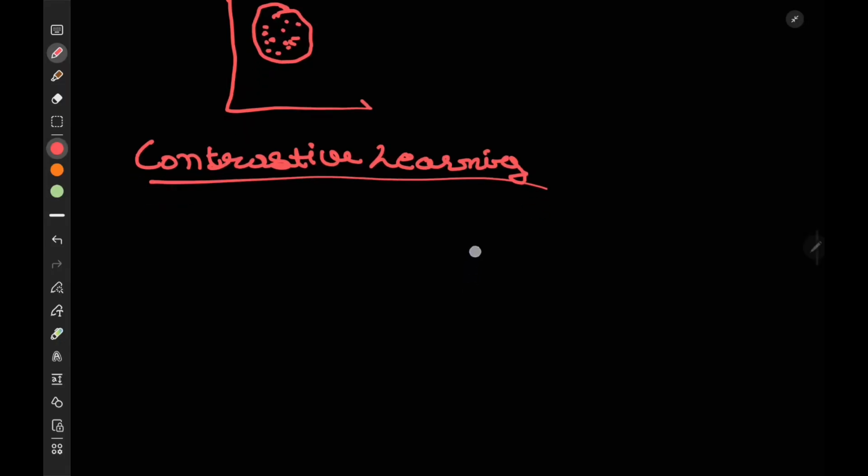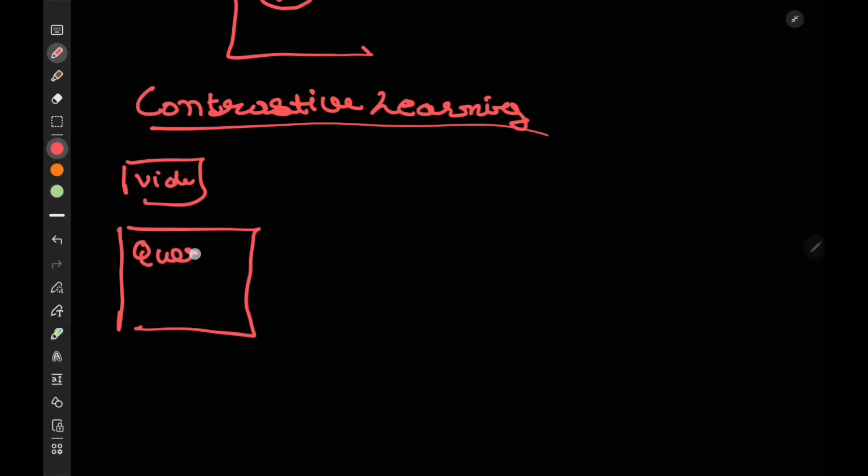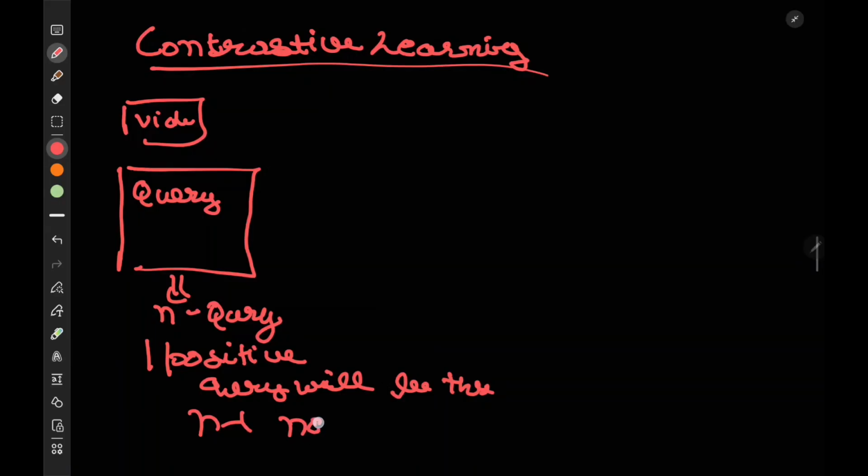In contrastive learning, let's say we have a video and these are our queries. We will have n number of queries here, and only one positive query will be there, and n minus 1 negative queries will be there, meaning queries which are not related to the video.